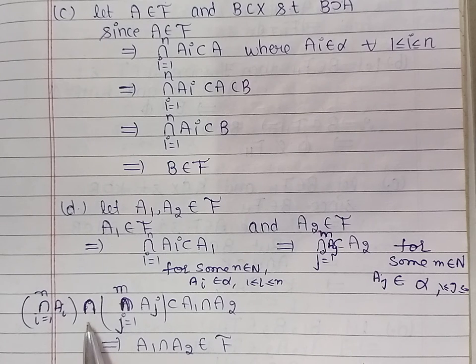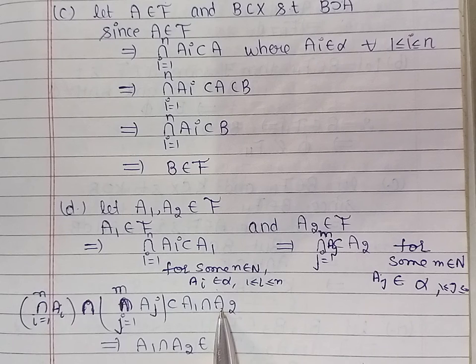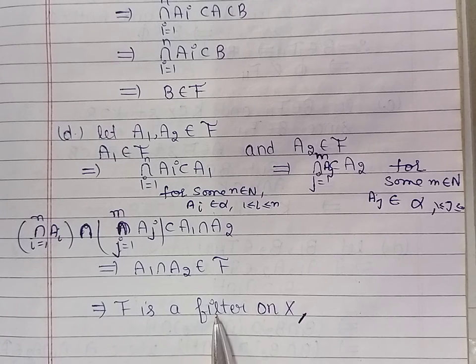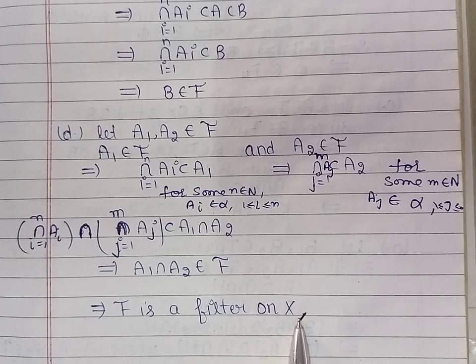So we can say that A1 intersection A2 contains finite intersections of members of alpha, and therefore by definition A1 intersection A2 belongs to the collection F, and therefore all the conditions for being a filter are satisfied. So we can say that the collection F is a filter on X. So this was the first method of obtaining filters by using a collection of subsets of X satisfying finite intersection property.